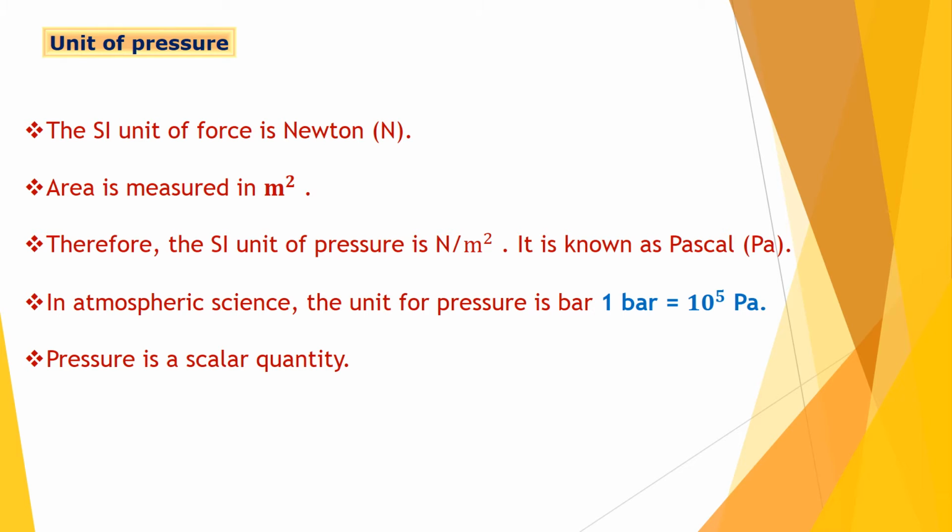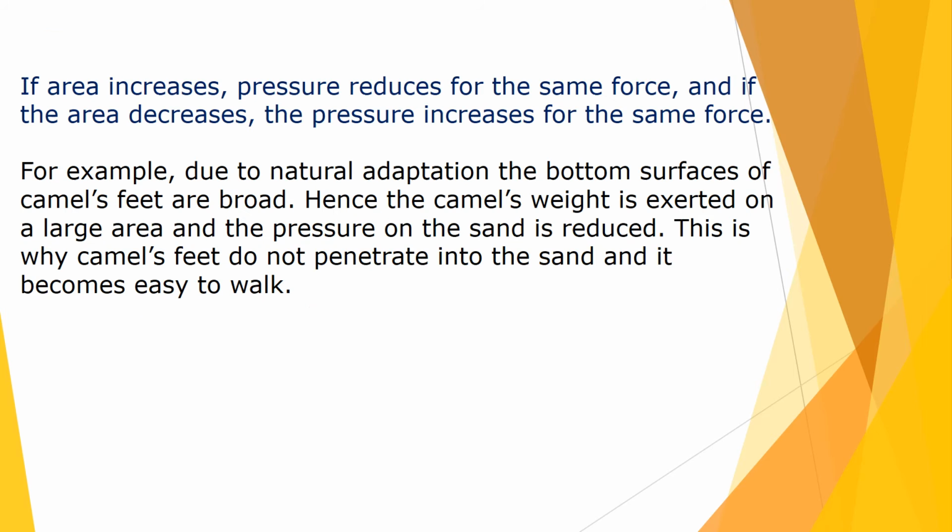So 1 bar is equal to 10 raised to 5 Pascal. Pressure is a scalar quantity because it requires only magnitude. It does not require direction. If area increases, pressure reduces for the same force, and if area decreases, pressure increases for the same force.